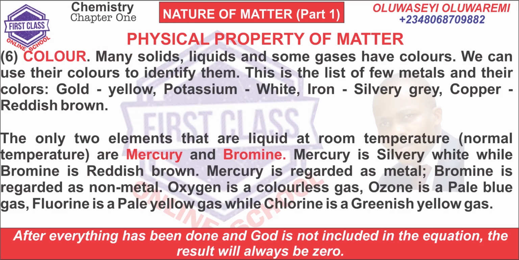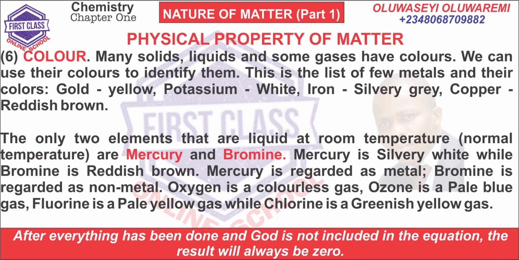6. Color. Many solids, liquids, and some gases have colors. We can use their colors to identify them. This is the list of a few metals and their color. Gold, yellow. Potassium, white. Iron, silvery gray. Copper, reddish brown. The only two elements that are liquid at room temperature are mercury and bromine.